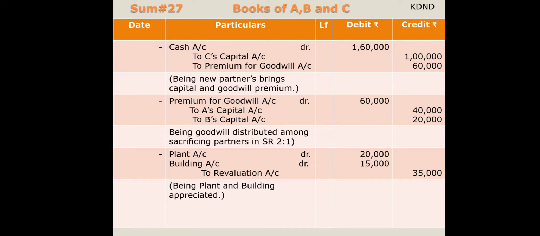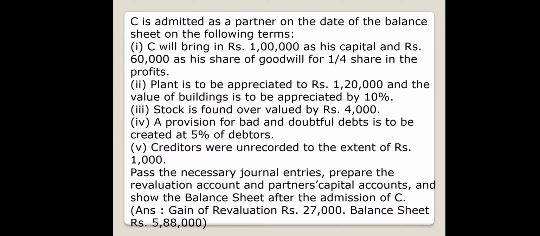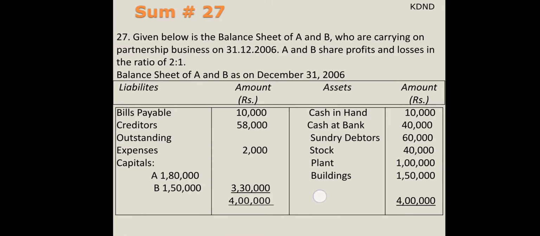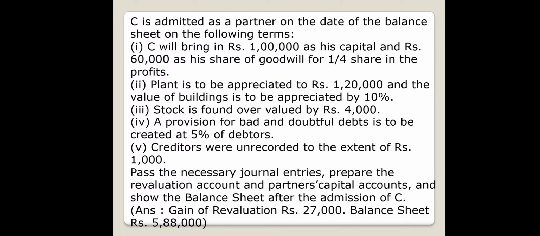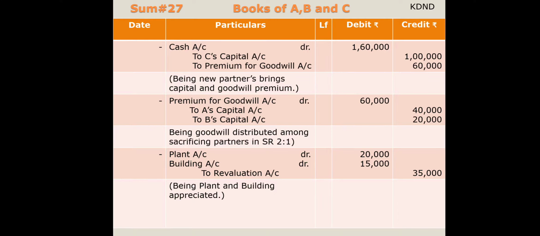Now in the sum, this premium for goodwill is to be distributed among the partners. What is given in the sum? The old ratio is given and the new partner's share is given. So when the old ratio is given and the new partner's share is given, the sacrificing ratio will be 2:1 itself. Why?